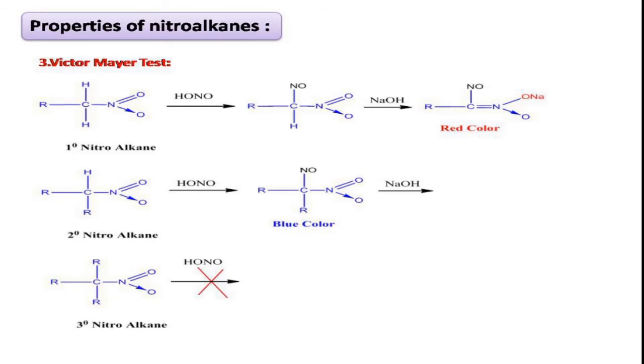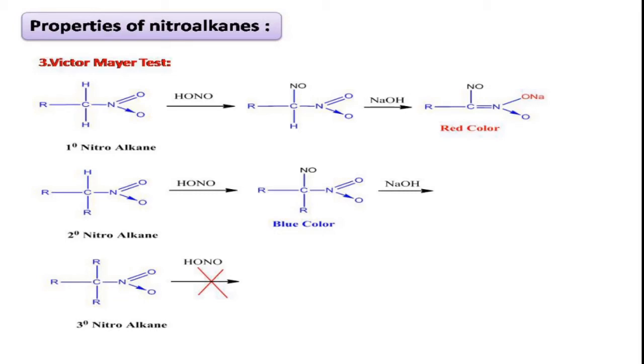Coming to the third slide, this is Victor-Meyer test. This is a very important property of nitroalkanes. This is also known as the reaction of nitroalkanes with the nitrous acid followed by sodium hydroxide. Right, this reaction is very much useful to identify whether the given nitroalkane is primary or secondary or tertiary.